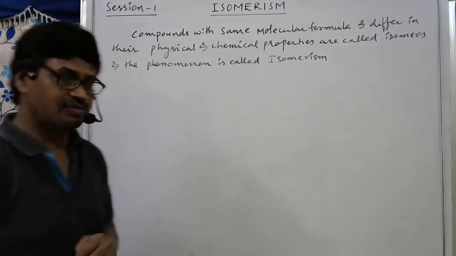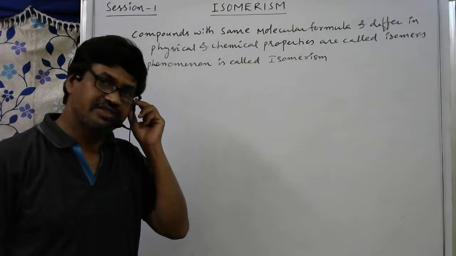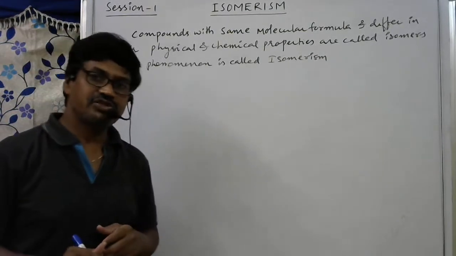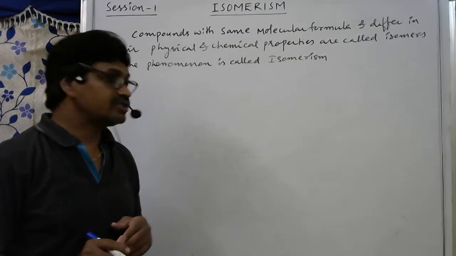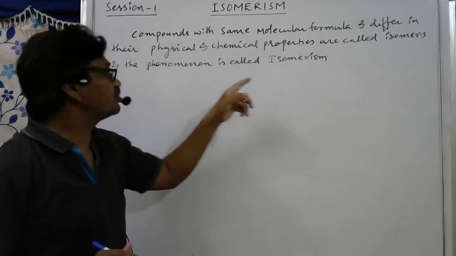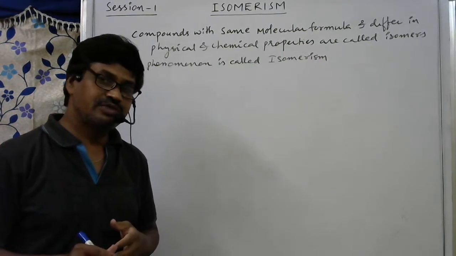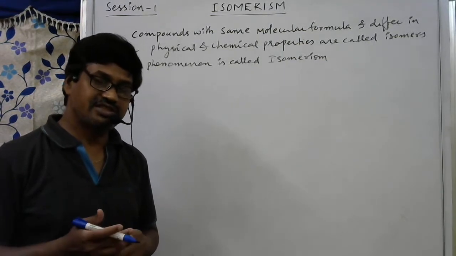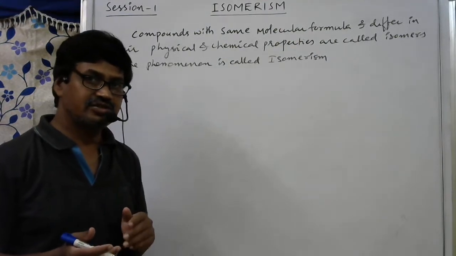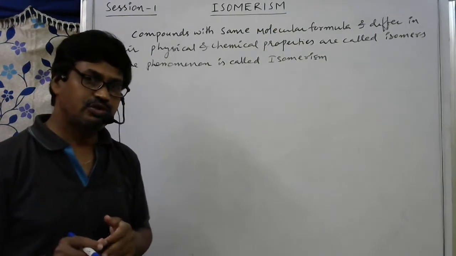What is the definition of isomerism? Compounds with the same molecular formula and differ in their physical and chemical properties are called isomers, and the phenomenon is called isomerism. Why do these isomers have different physical and chemical properties? It may be due to their difference in structures, otherwise difference in spatial arrangements mainly. So we can divide isomerism broadly into two types.